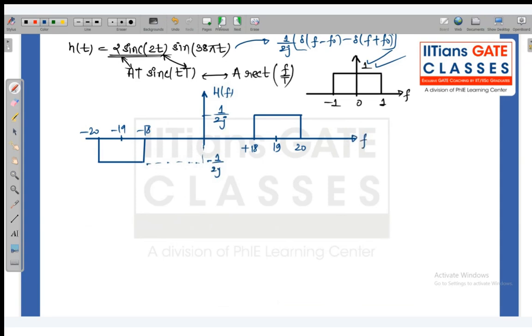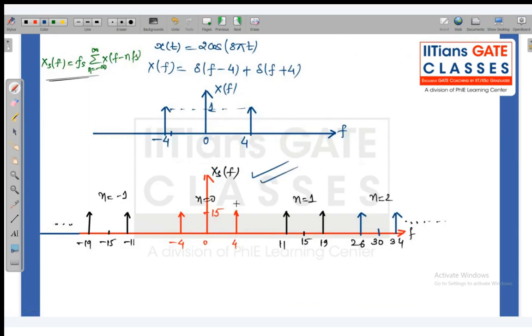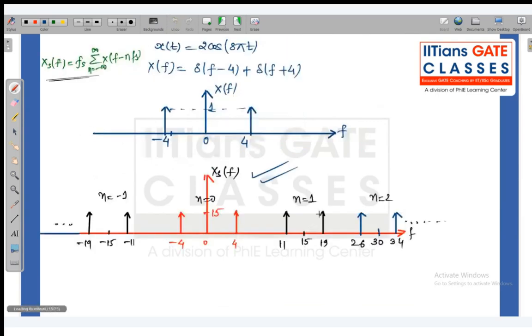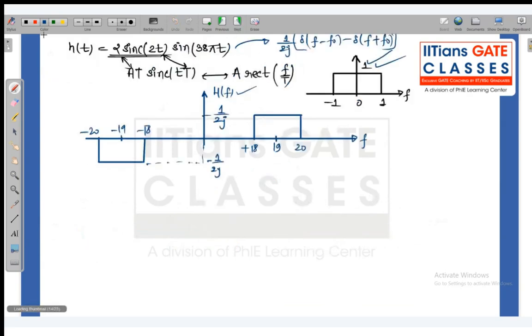Okay, and this signal xs of f, which is the sampled version, is passed through the filter which is having the response h of f. So both are in frequency domain. Now you can understand that this filter h of f is a kind of band pass filter which is only allowing the frequency from 18 to 20. So here 18 to 20 we have this pulse, and here it is having this pulse. So we are having only these two impulses that will be passed through the filter. So now I can say that in the frequency domain, x naught f is having only the two terms.